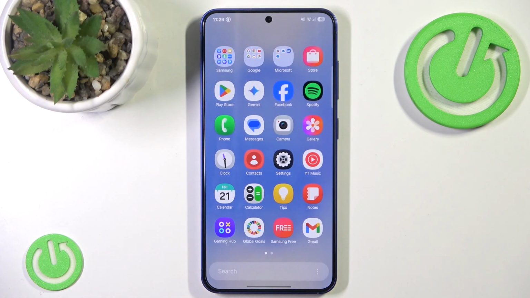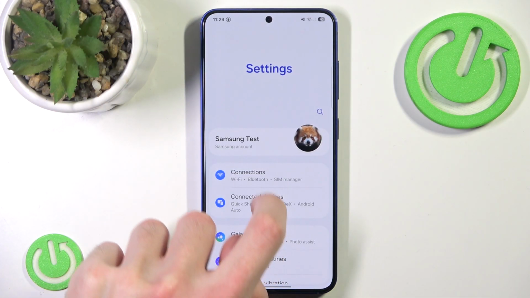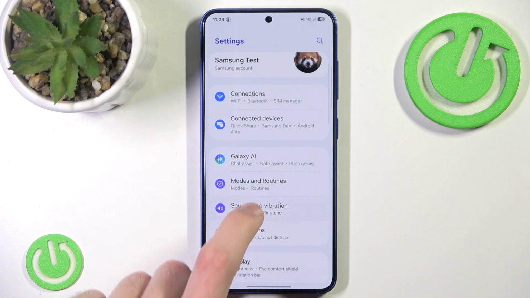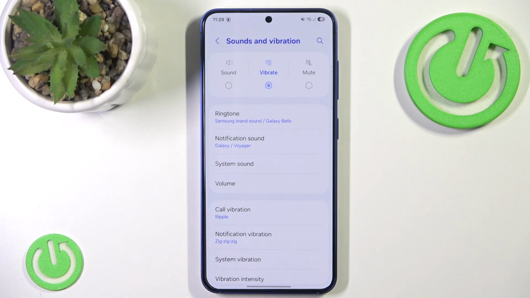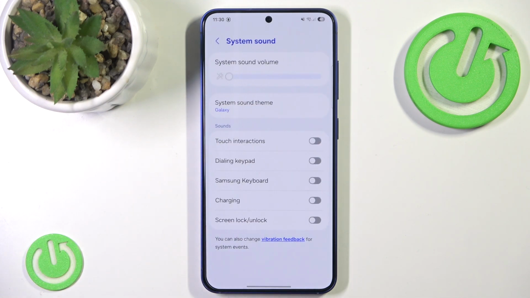So all you have to do is simply go to settings, scroll down a little, go to sounds and vibration, and here you want to go into system sound. And as you can see here we have everything disabled and we have our Samsung keyboard right here. We can enable it or disable it back. That's just a case of your preference. And that's all for this video.